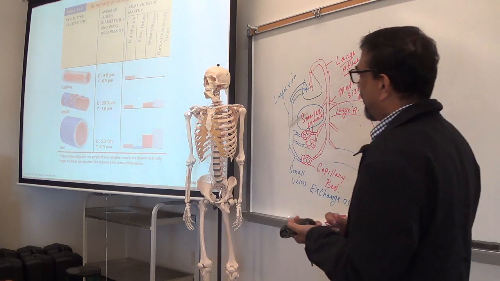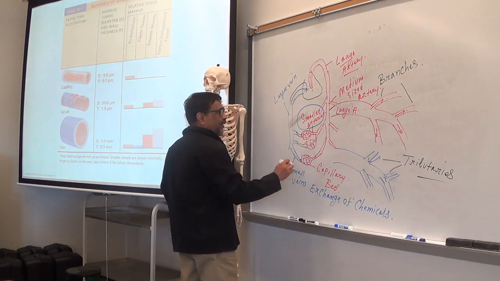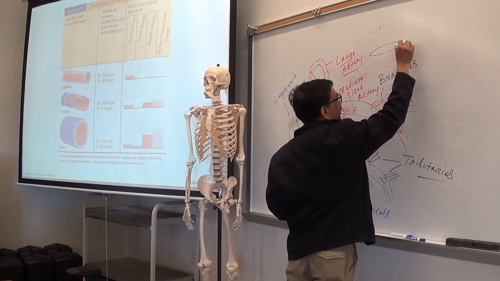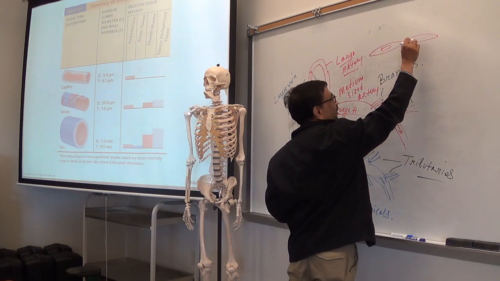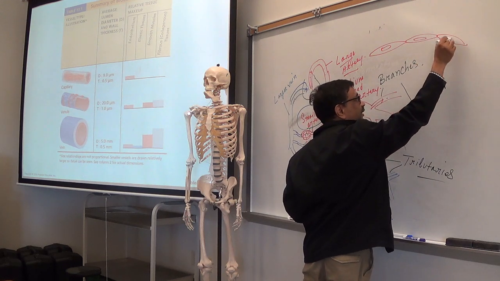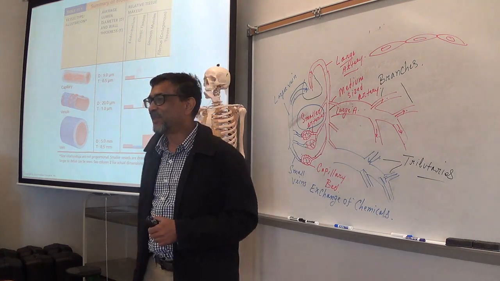In most places the capillary wall is actually a thin layer of squamous cells. From NP1, you must remember squamous cells. Squamous cells are what? Tall or flat? Flat.